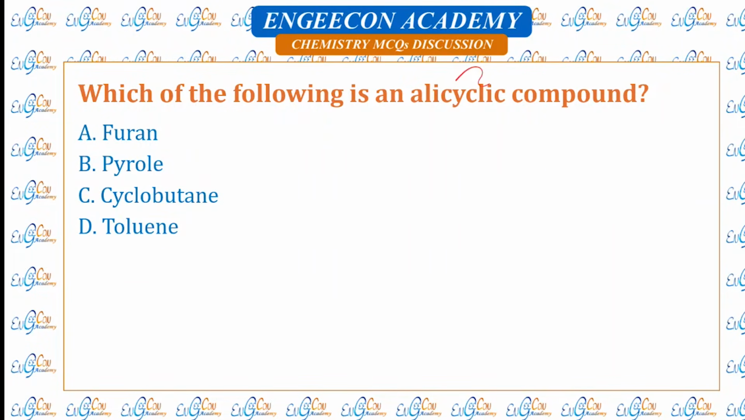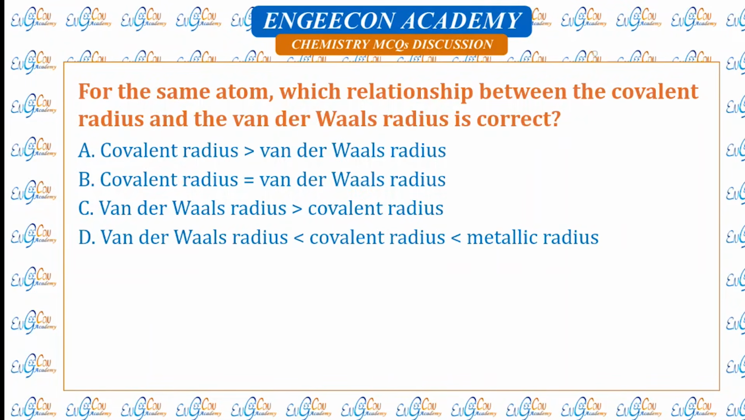Which of the following is an alicyclic compound? An alicyclic compound is a cyclic compound whose cycle contains all carbons. Furan does not have all carbons, pyrrole does not have all carbons. Cyclobutane has 4 carbons in the cycle, so it is alicyclic. Toluene is aromatic, it is not alicyclic.